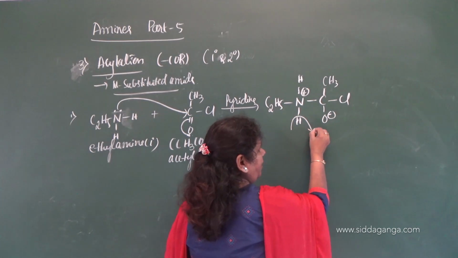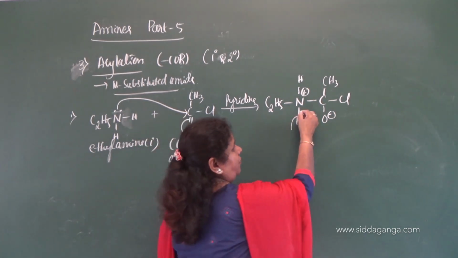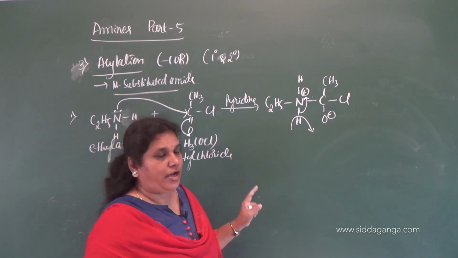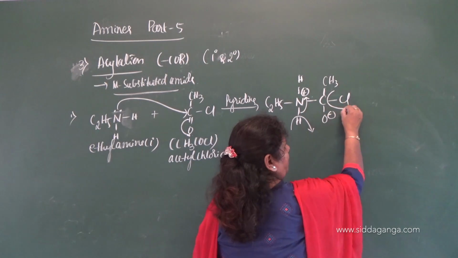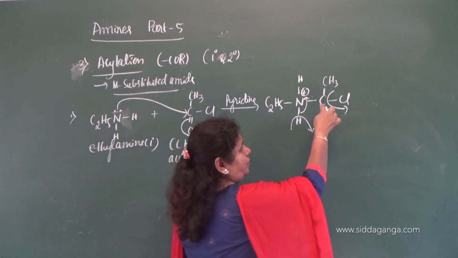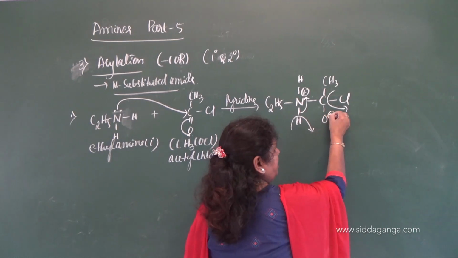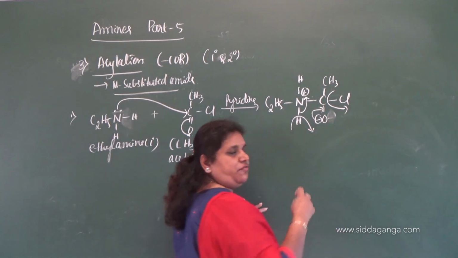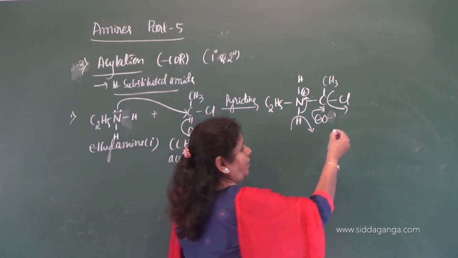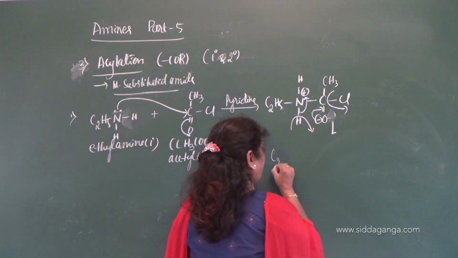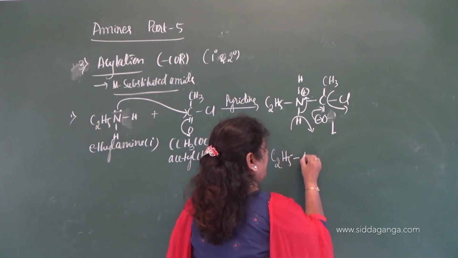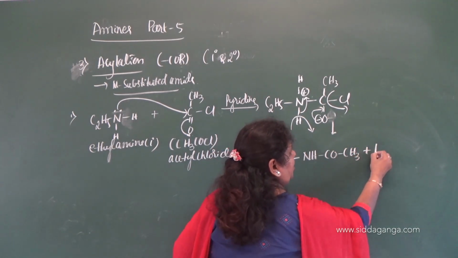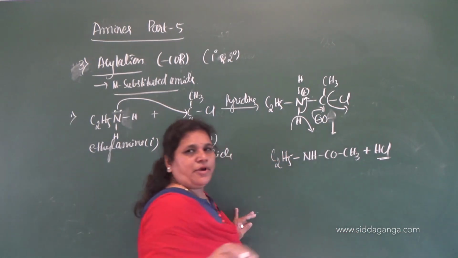This proton releases and this bond shifts here, so that the positive charge on the nitrogen is neutralized, and at the same time chloride ion eliminates, and to satisfy the tetravalency, this negative charge shifts between carbon and oxygen. Then what is the product? Product will be C2H5NHCOCH3 with HCl.